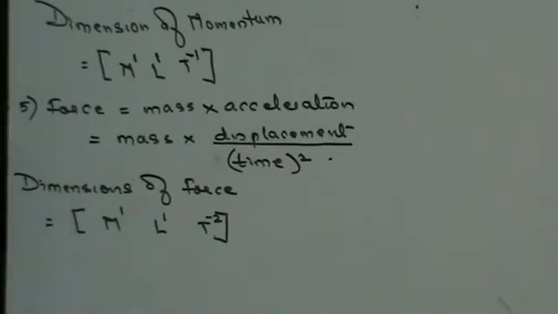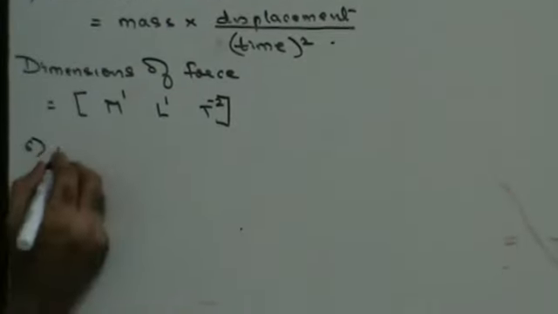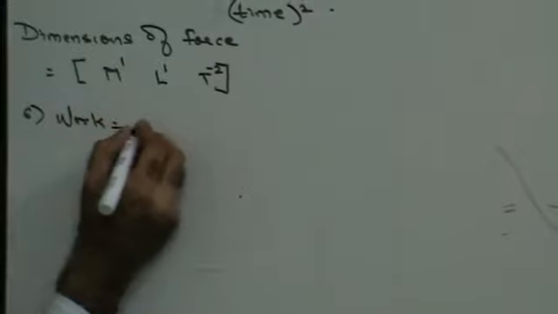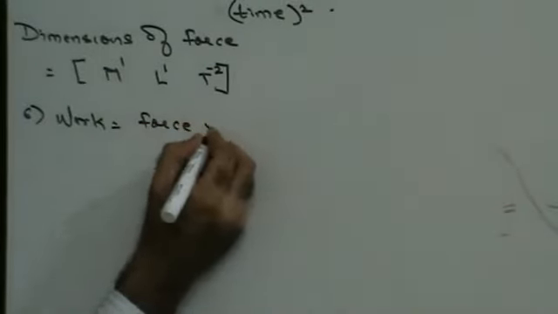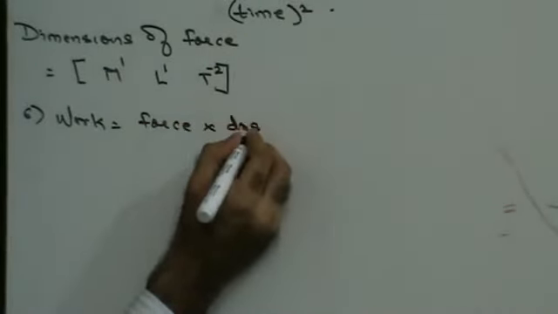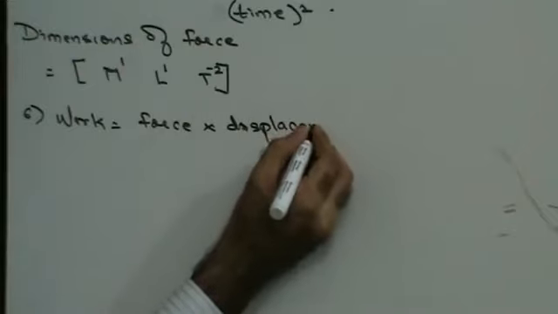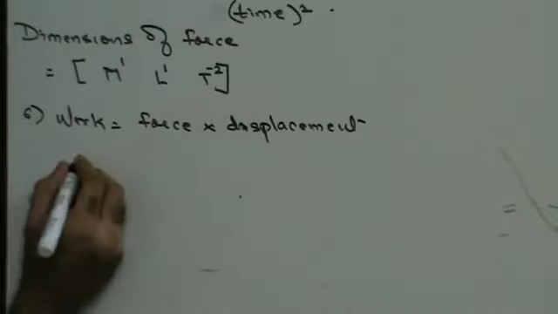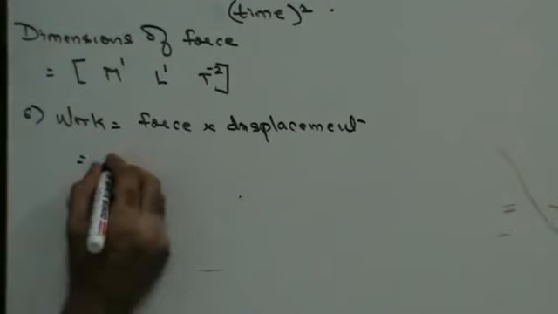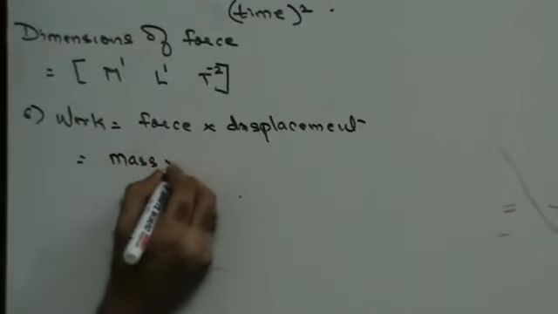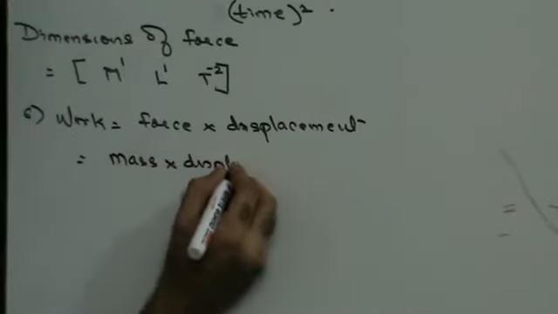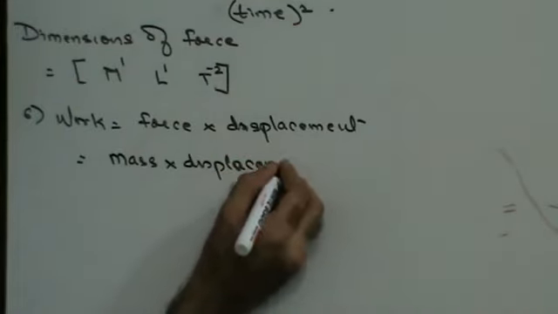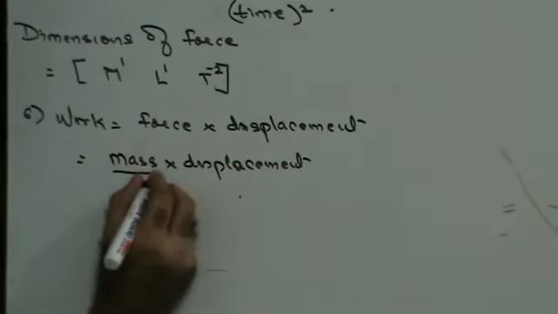Next, work. Work is defined as force into displacement. Right? Force we just found out is nothing but mass into displacement upon time square.